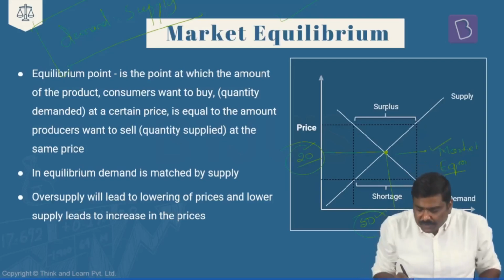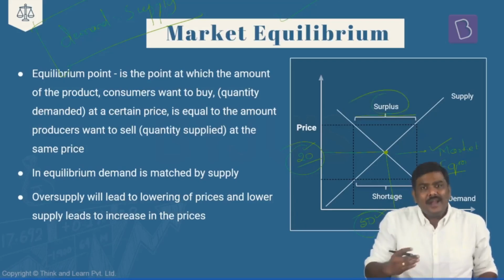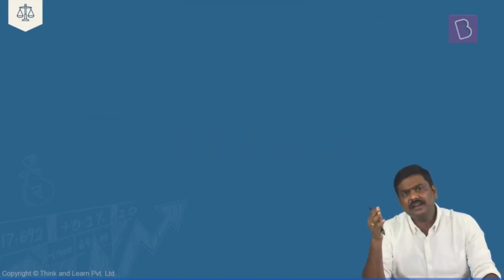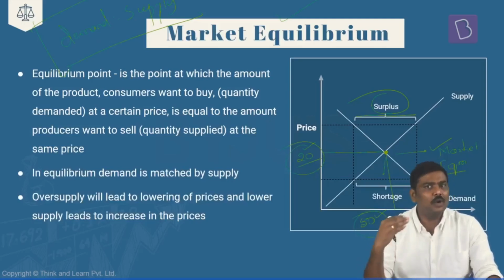And anything above this particular market equilibrium point is referred to as a surplus situation, and anything below this particular market equilibrium point is referred to as a shortage situation. Now the argument here is, generally in the case of the market, we see that there are so many factors which will keep on changing every now and then.